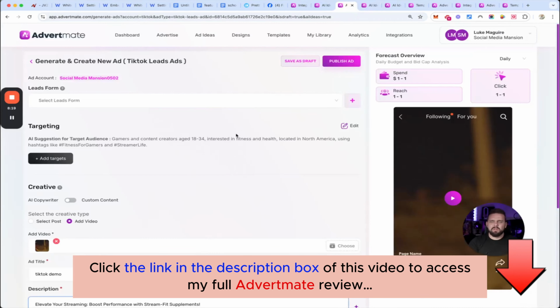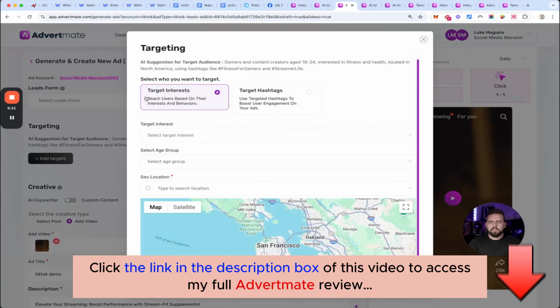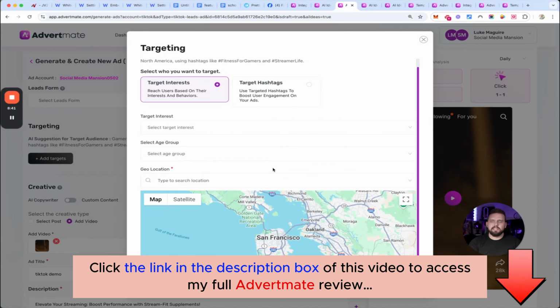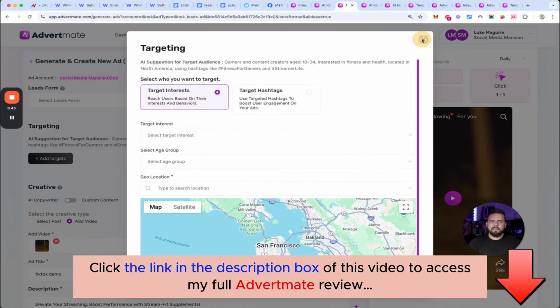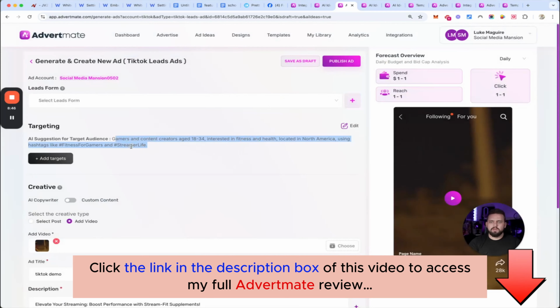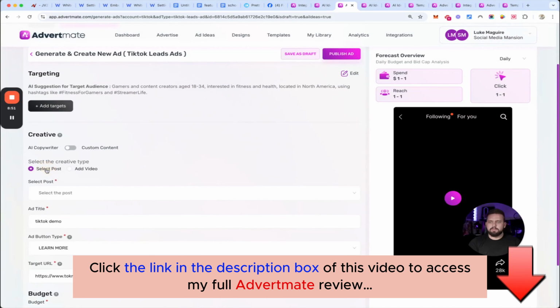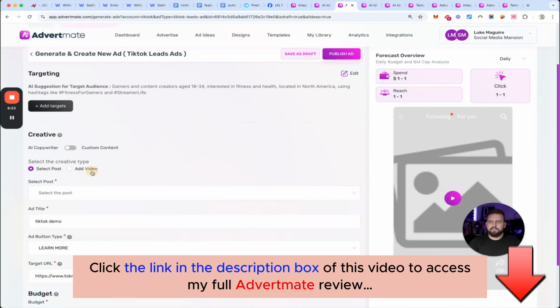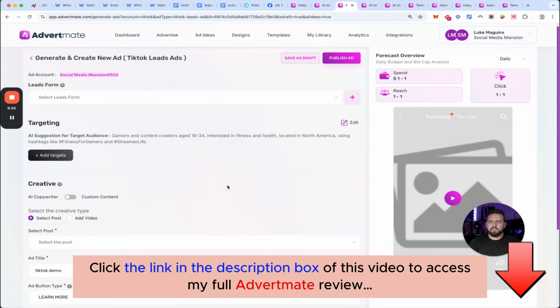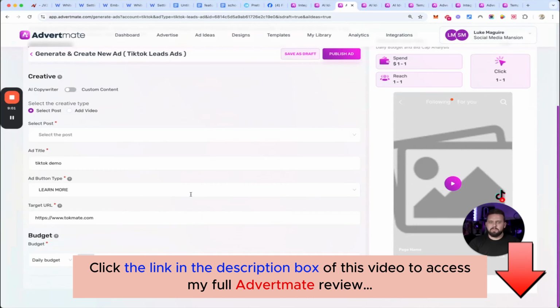And then in the middle example here, we've got the TikTok example with the lead ad. So we can create our lead form directly here. We can then add our target audience here, very similar to what it's like on Facebook. But again, this is for TikTok, and this will upload to the TikTok Ads Manager, but you can run everything directly in here. It's that simple. And again, it gives you the live suggestions as well that you can then implement right away. We can add photos, or we can even select the post directly from our fan page. I've got a brand new TikTok account that's not been posted on yet for this example, but that's simple.